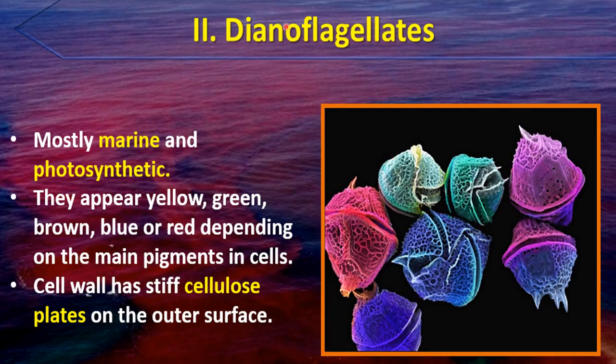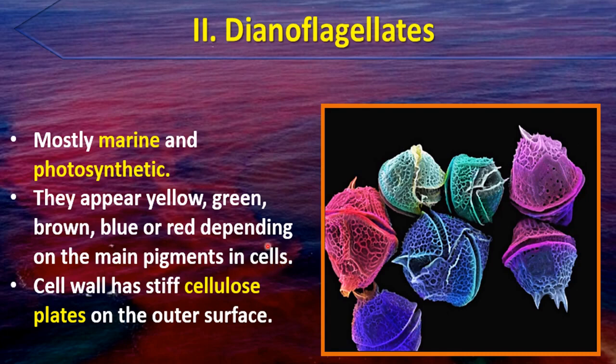Now the next class of kingdom Protista is dinoflagellates. These dinoflagellates are mostly marine, means these are found in sea or in ocean. And these are also photosynthetic like chrysophytes. They appear yellow, green, brown, blue or red depending on the main pigments in the cells.